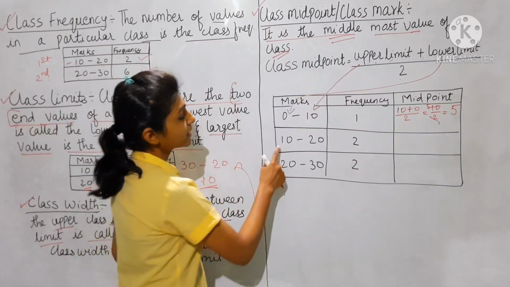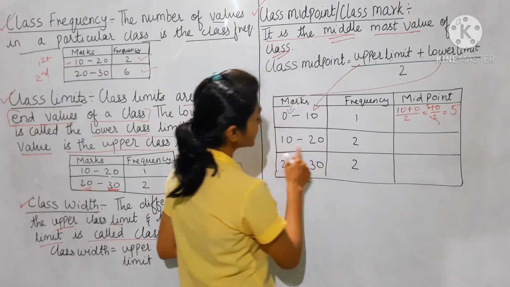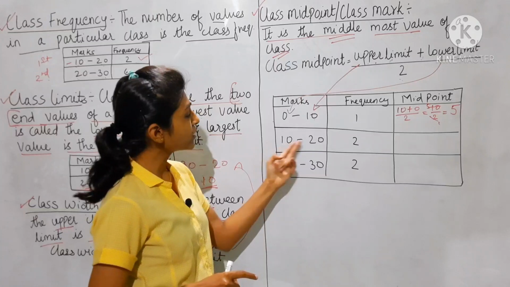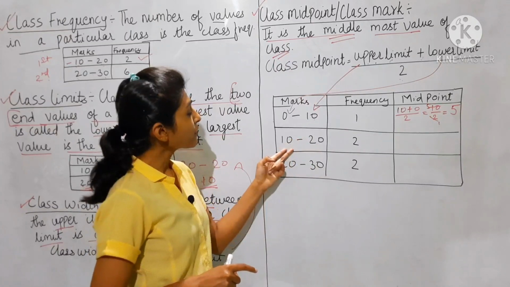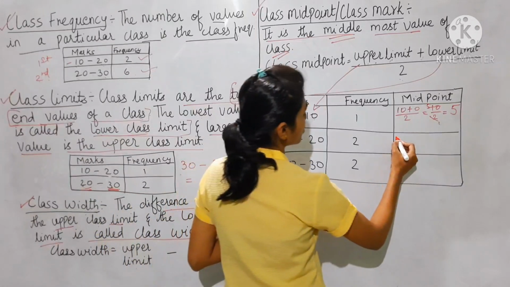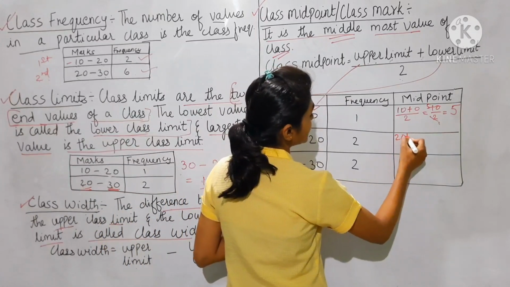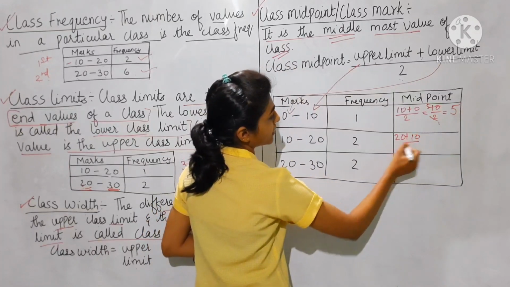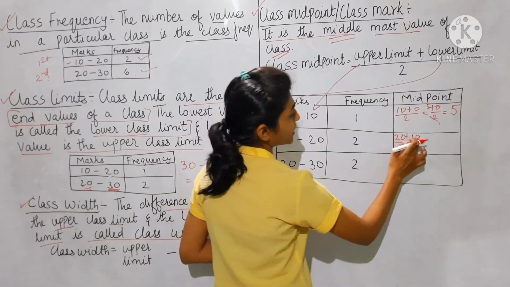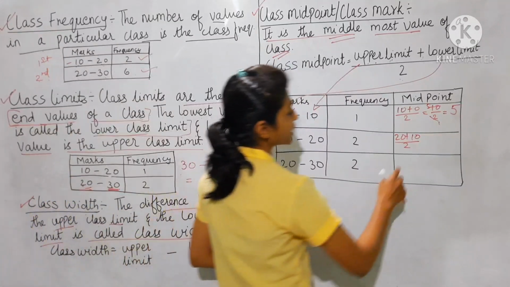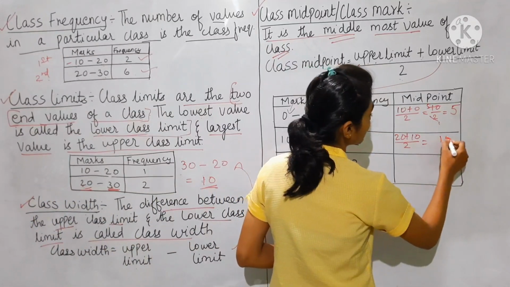Next is the class 10 to 20. We have to find the mid value between 10 and 20. So 20 is the upper limit plus the lower limit 10, that is 30, divided by 2, we get 15.